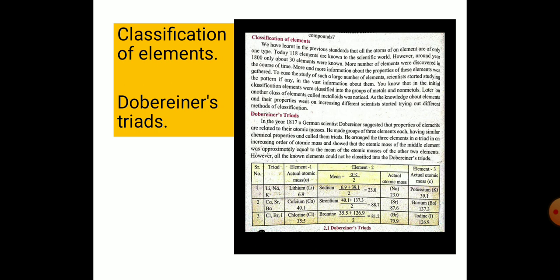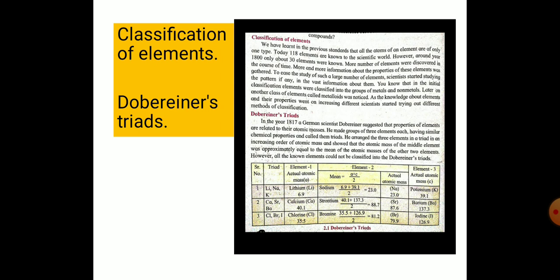The actual atomic mass of sodium is 23.0, and that of potassium is 39.1. So in the first triad, the middle element is sodium, and its mass is approximately equal to the mean of the masses of the other 2 elements, lithium and potassium.